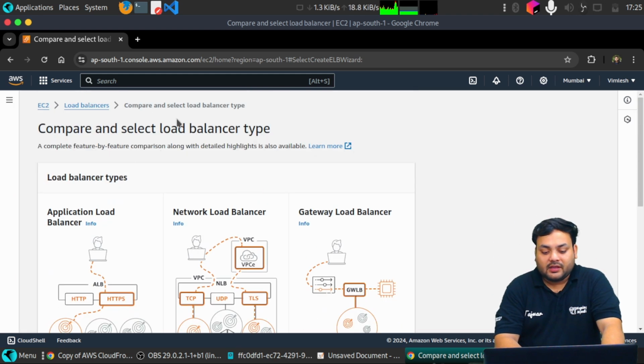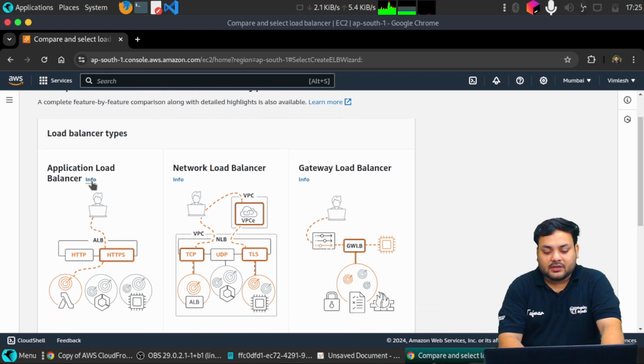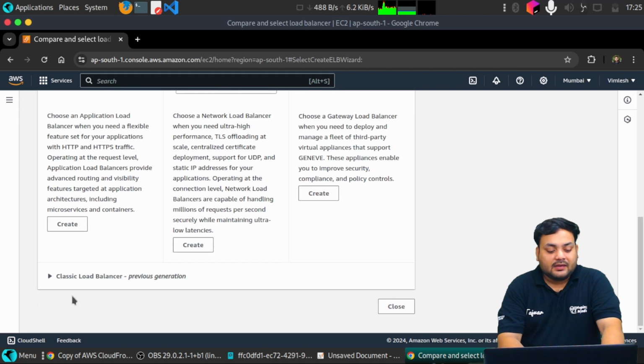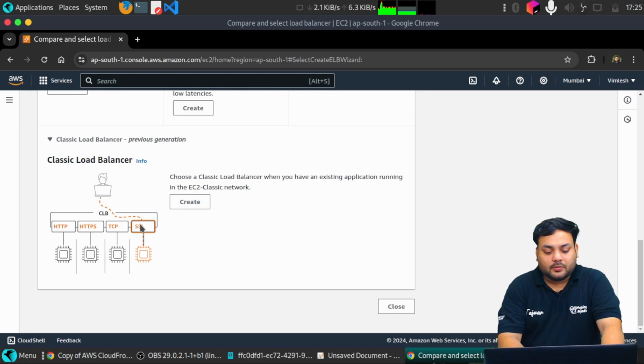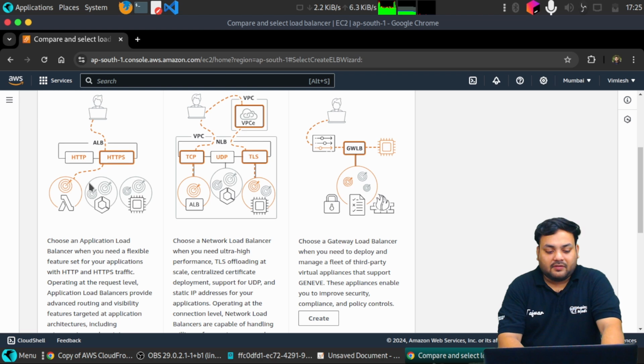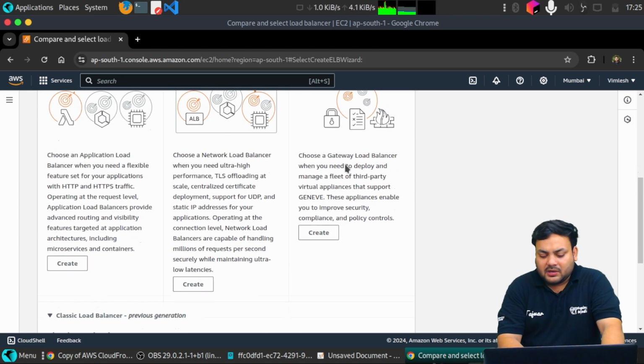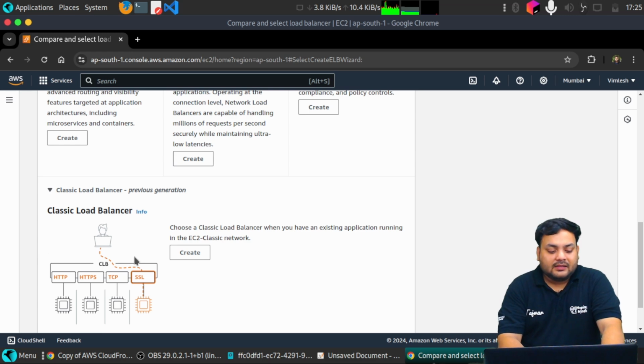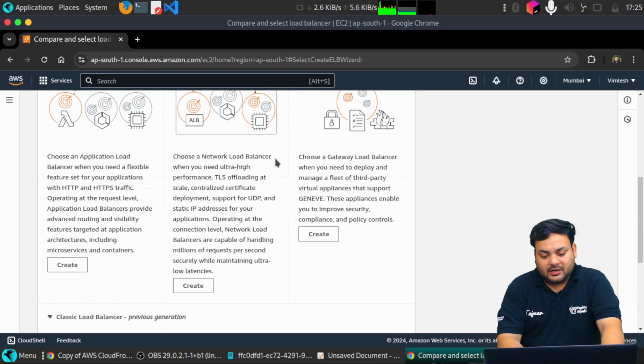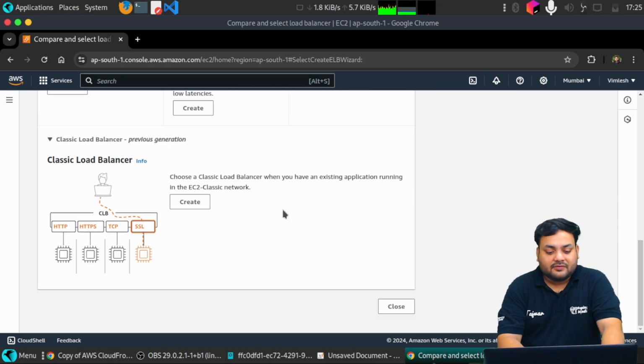As I told you, we generally have 4 types of load balancer. First is the application load balancer, then the network load balancer, gateway load balancer, and the previous generation, which is the classic load balancer. HTTP and HTTPS are allowed in application. In network load balancer, we are having TCP, UDP, TLS. Then we are having gateway load balancer, which is a very different thing, and then the classic load balancer. So these are the 4 load balancers which we are having. I have already told you what these load balancers are all about.